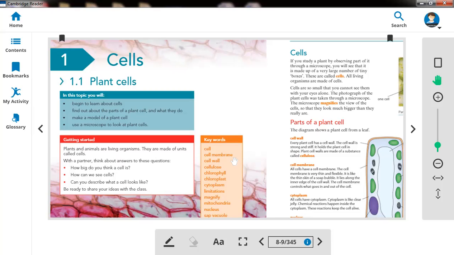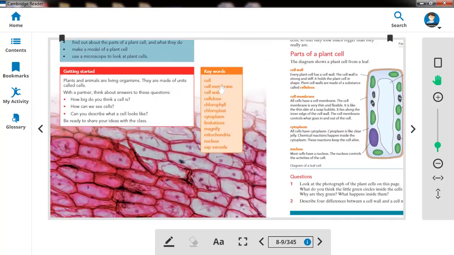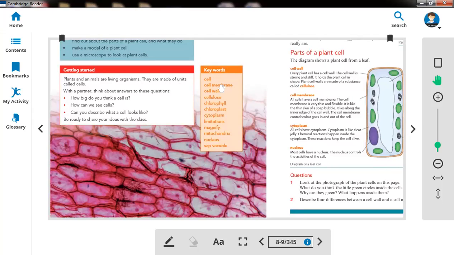Now in this lesson, first of all, these are some keywords that we must know. First is cell, then cell membrane, cell wall, cellulose, chlorophyll, chloroplast, cytoplasm, and some limitations, magnify, mitochondria, nucleus, and sap vacuole. These are some keywords that we must know. Now we will study these words later on in detail.